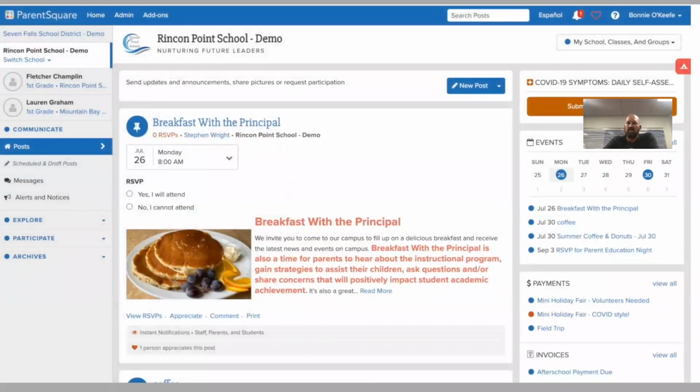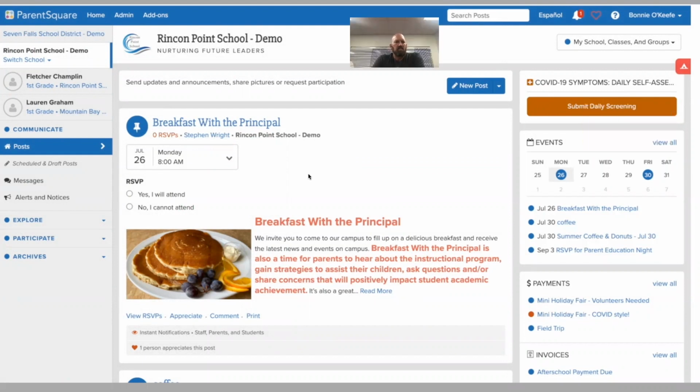So let's take a look at ParentSquare here. This is what it looks like as you are in it. Notice in the upper left-hand corner, this shows the name of the school district. For you, it will say Coppell ISD. Below it, it will have the name of your school. If you have access to multiple schools, it'll say switch schools underneath it. If you have your own personal students in the district, they're listed below that.